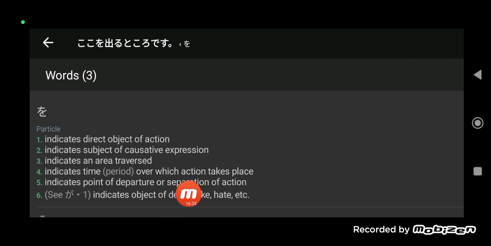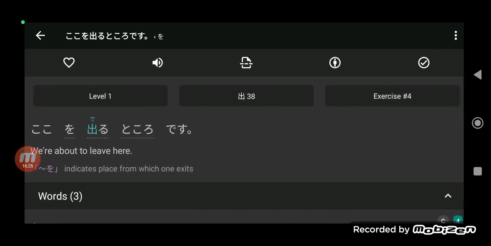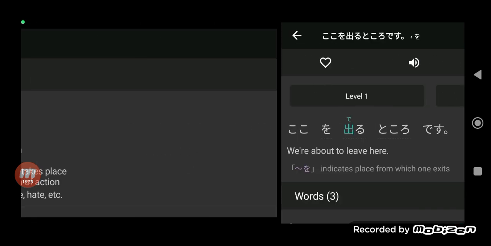Koko wo deru tokoro desu. So again, the wo here indicates the place from which one exits. We're about to leave here.